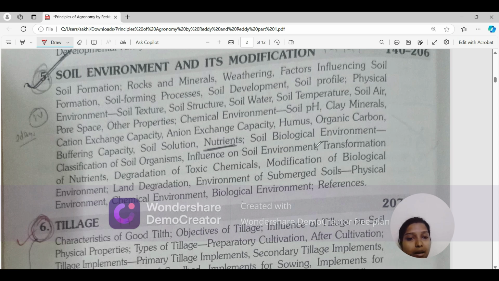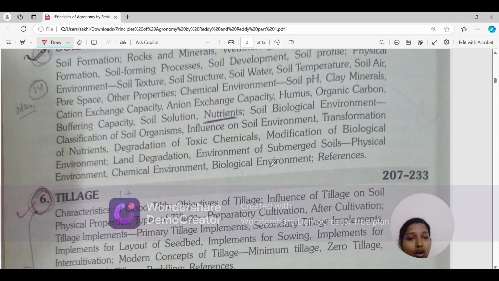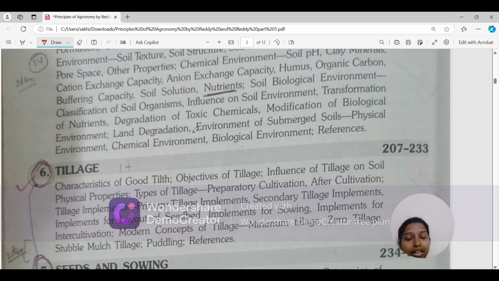Okay, influence of soil environment, transformation of nutrients. We'll be studying how the nutrients in soil get transformed and become available to the plants. Then degradation of toxic chemicals, modification of biological environment, land degradation, and environment of submerged soil. You'll have this question: why does the pH of submerged soil come to neutral? If it is an acidic soil, then after submerging it will come to neutral only.